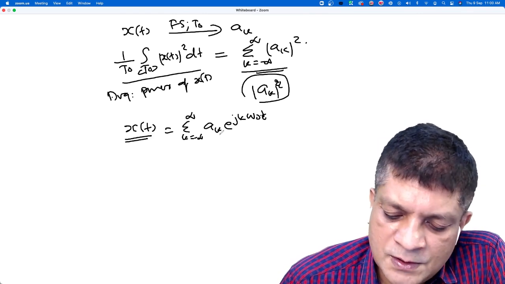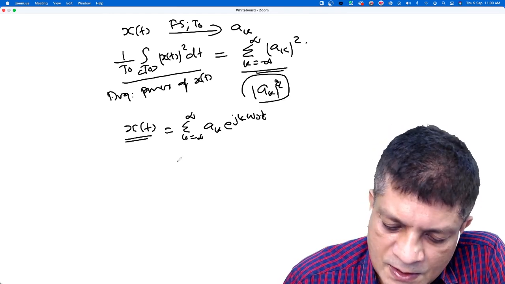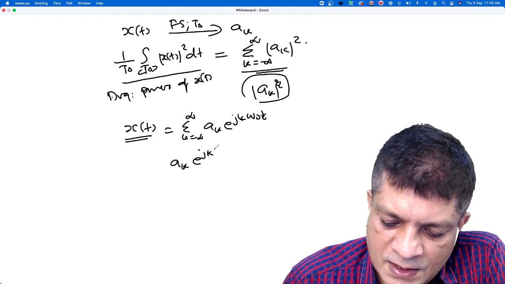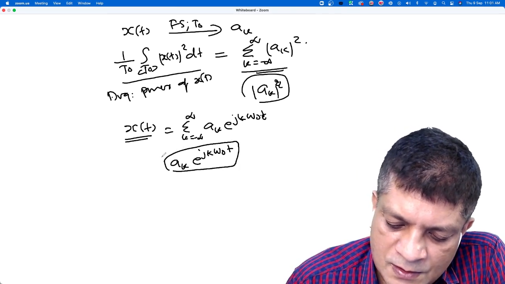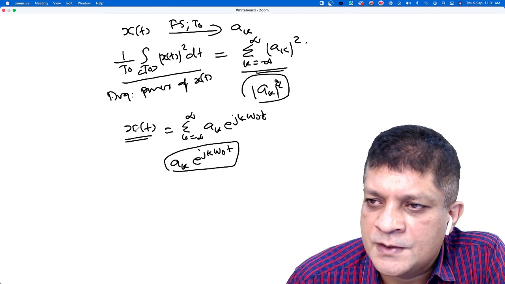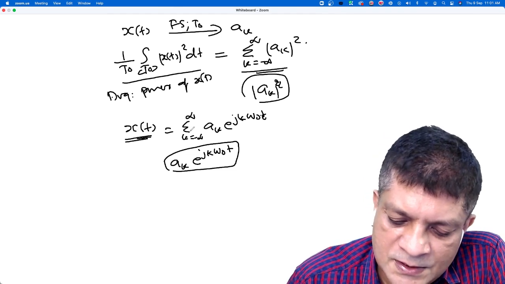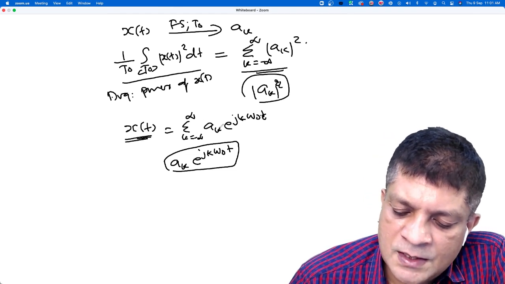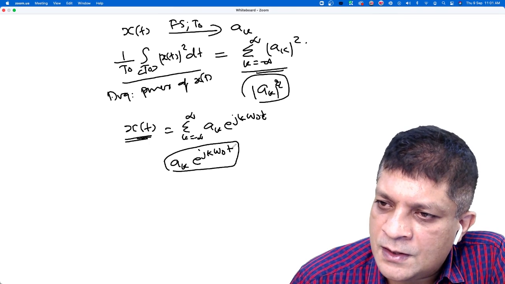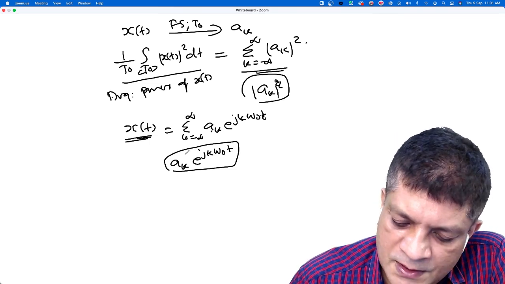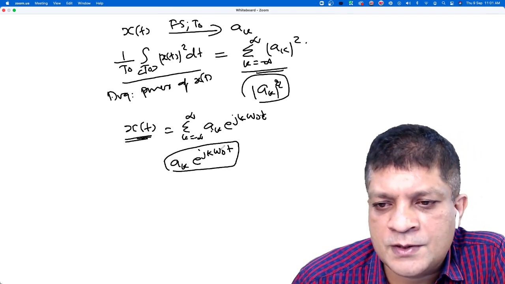Now, what is the contribution of the kth harmonic in this x(t)? Is it ak into e to the power j k omega naught t? Can we say that this is the contribution of the kth harmonic in that summation? In the Fourier series representation, you are writing it as a linear combination of harmonically related complex exponentials, and this is the kth harmonic. In this summation, the contribution of that kth harmonic is ak into e to the power j k omega naught t. Do you agree with that?